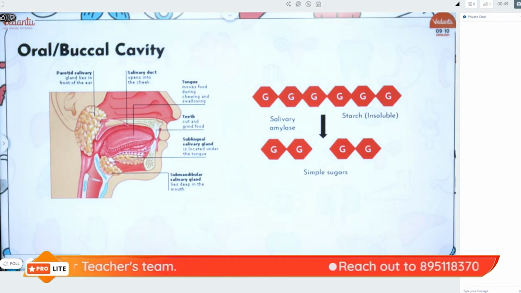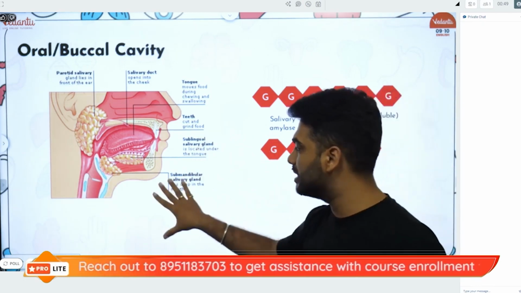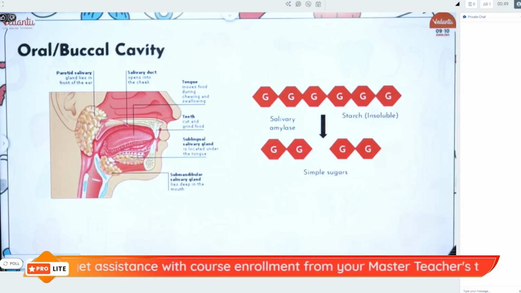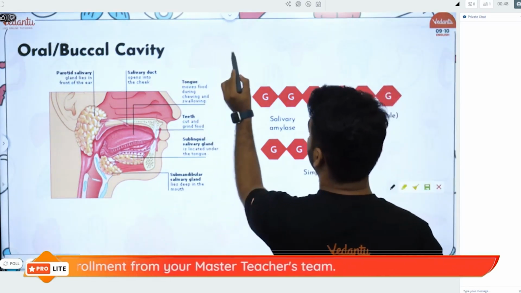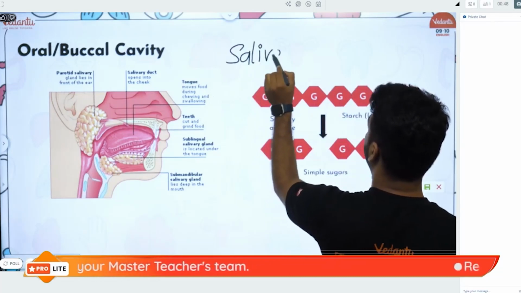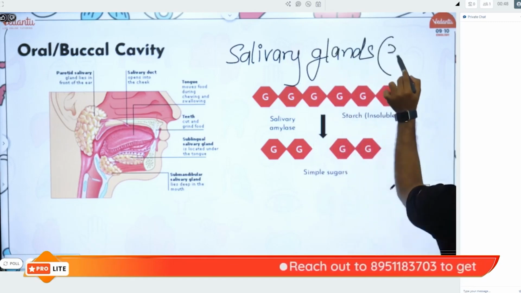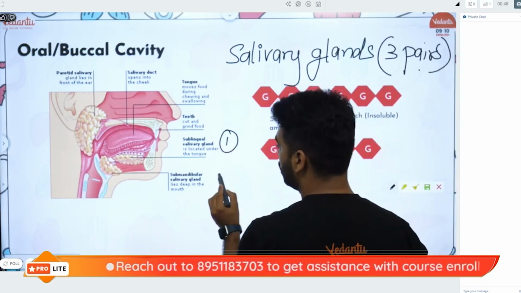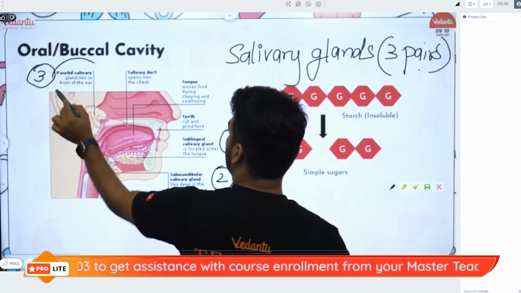Now, in the buccal cavity, there are 3 pairs of salivary glands. One is the sublingual, one is submandibular, and one is parotid. There are 3 pairs of salivary glands. This is super important. So, how many salivary glands do you have? You have got salivary glands in the buccal cavity below the tongue, near the neck. That are 3 pairs. One is your sublingual, second is submandibular, and the third is parotid. These are your salivary glands.